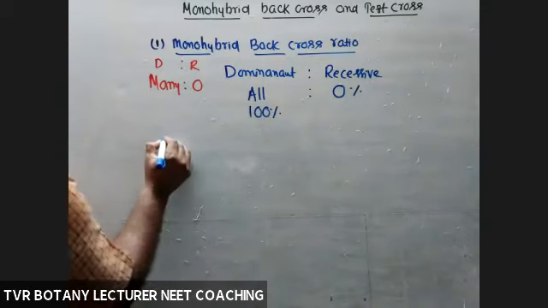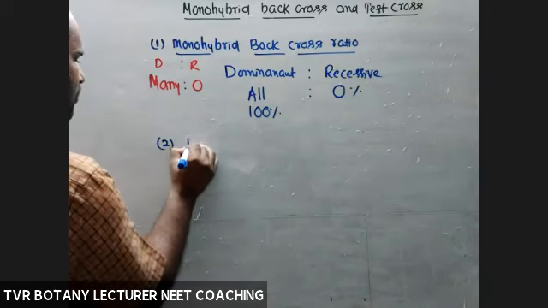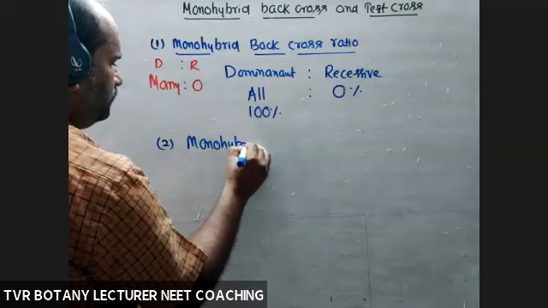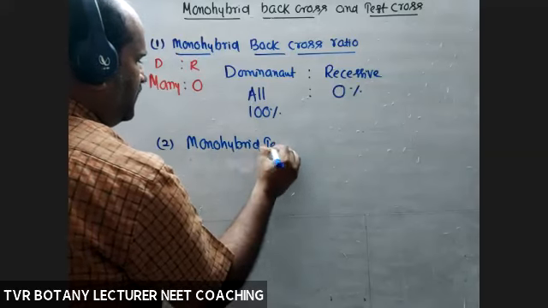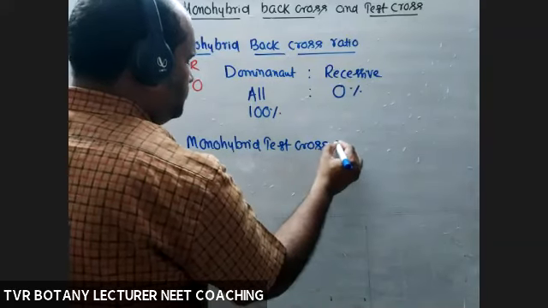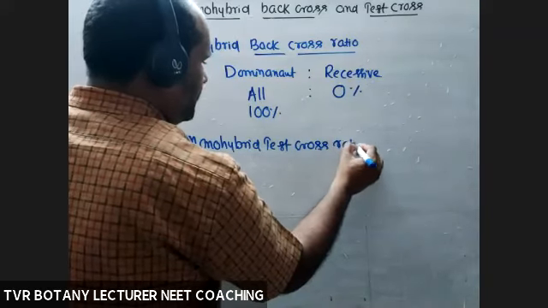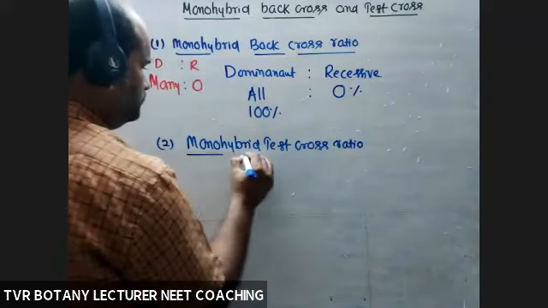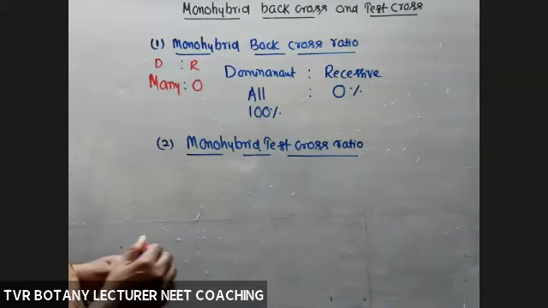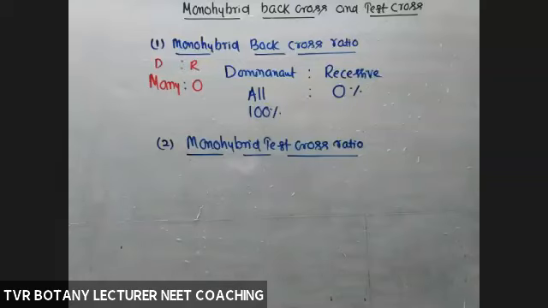Okay, so next one, second one, monohybrid test cross ratio. Okay, so here dominant and recessive both are present. How many? 50-50.